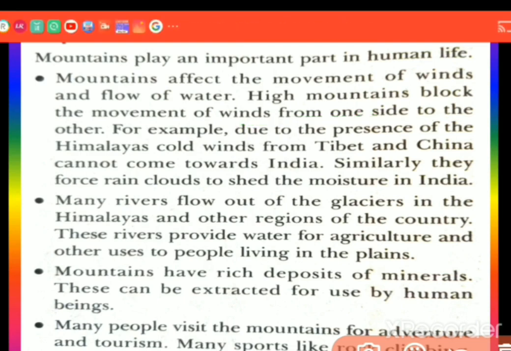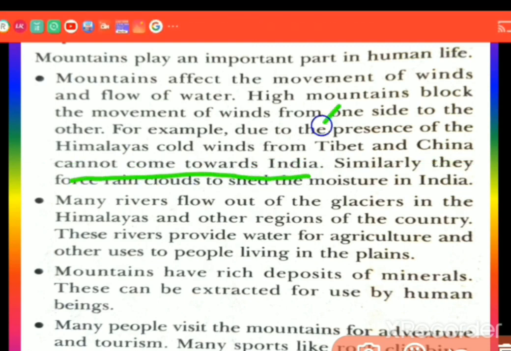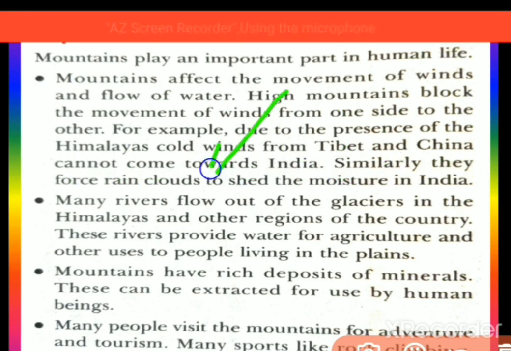An example is given here. Due to the presence of the Himalayas, the cold wind from Tibet to China cannot come towards India. Otherwise, the cold wind could have come this side. Similarly, the mountains force rain clouds to shed their moisture in India. These are the points which it helps with.